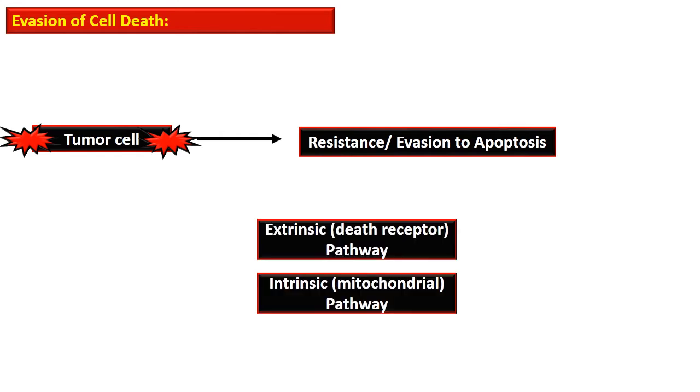There are two pathways for the activation of apoptosis. One is the extrinsic pathway and the other is the intrinsic pathway.